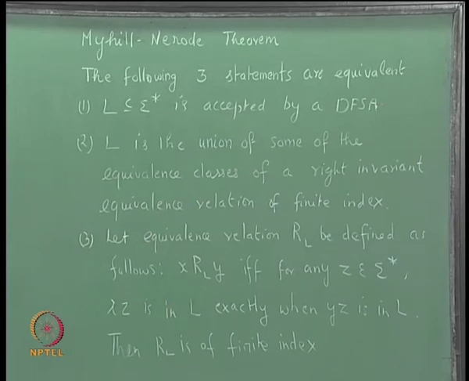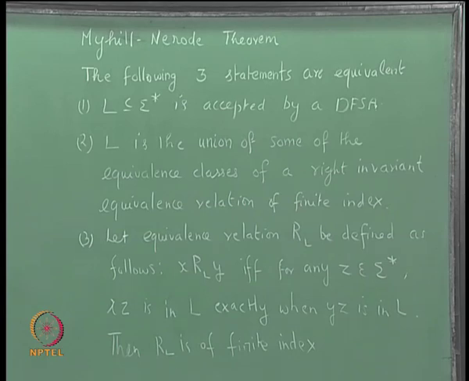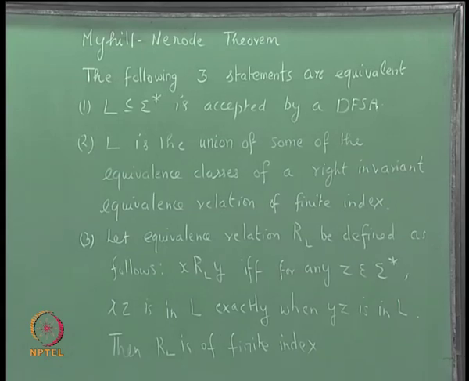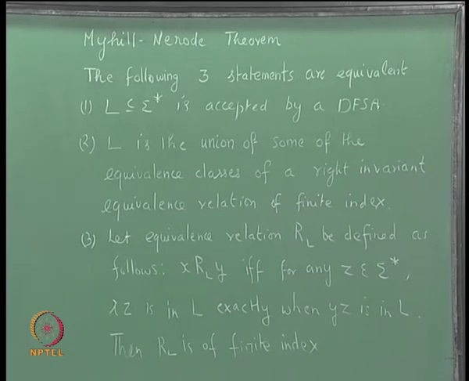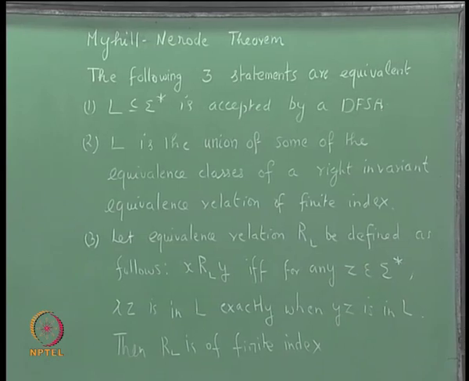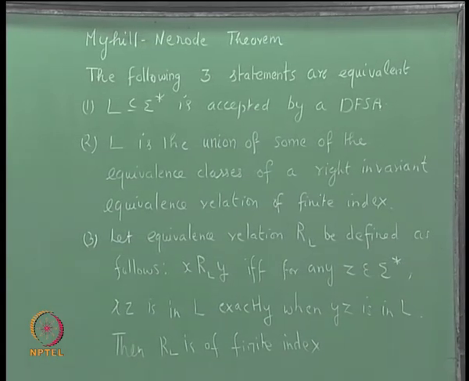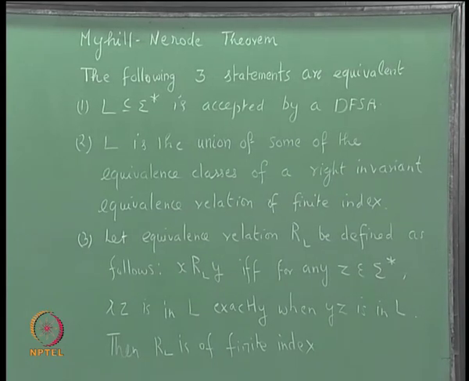Three: let the equivalence relation RL be defined as follows: X RL Y if and only if for any z in sigma star, XZ is in L exactly when YZ is in L. Then RL is of finite index. Now, we have proved this result by showing that 1 implies 2, 2 implies 3 and 3 implies 1.